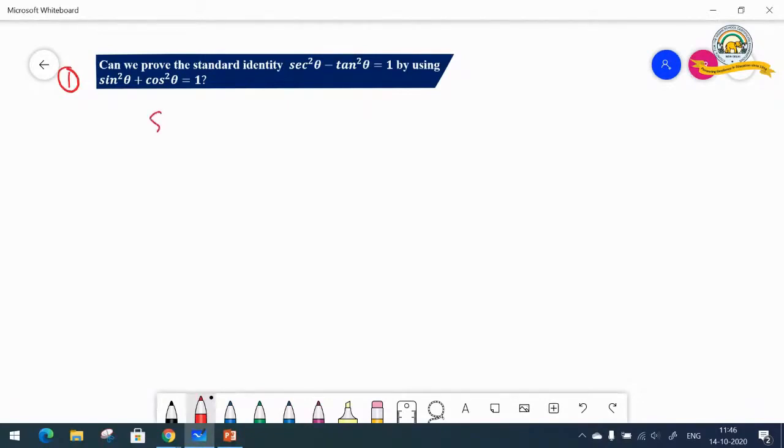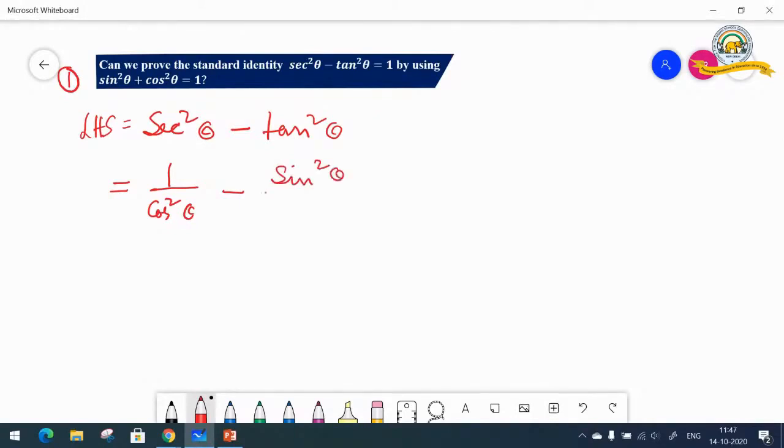So suppose I'm taking the left hand side, sec square theta minus tan square theta. So this is my left hand side. We have to show it's equal to 1. So I'm not doing my right angle triangle and trying to prove it. So what do I get here? Equal to 1 upon cos square theta minus sine square theta by cos square theta. Right? We have already done these standard identity values: tan is sine by cos, sec is 1 by cos. So we are using them.